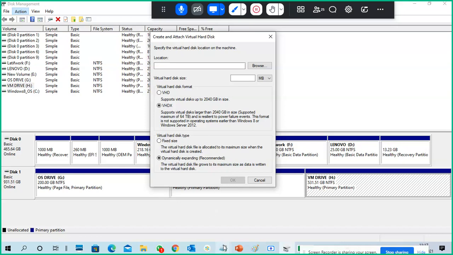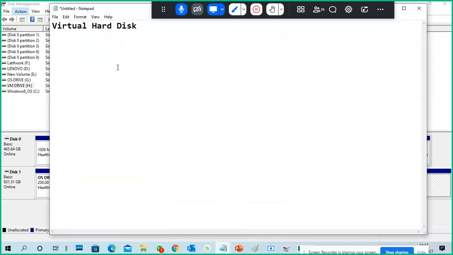So first of all, the virtual hard disk format. As per Microsoft, two formats are there: VHD and VHDX. VHD is up to 2 terabytes.